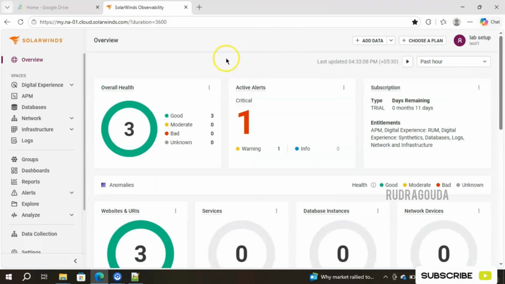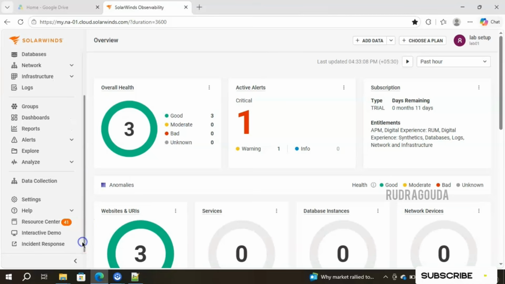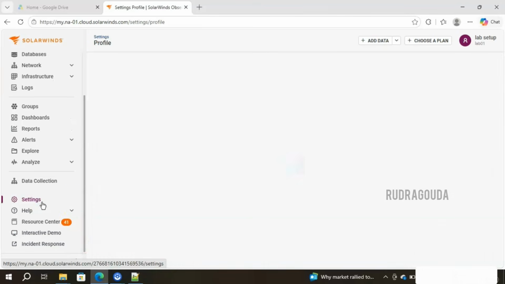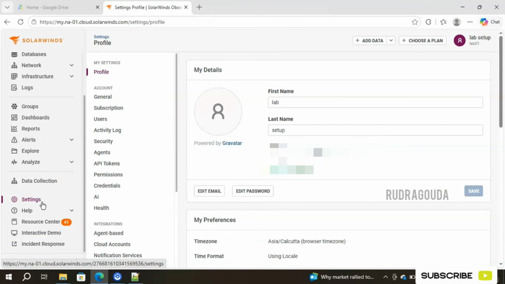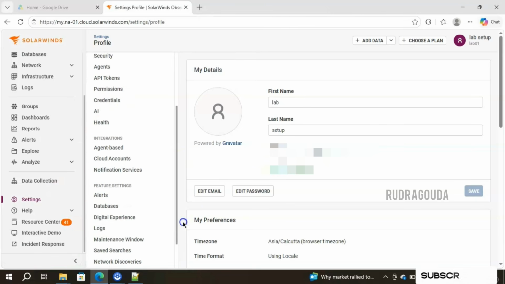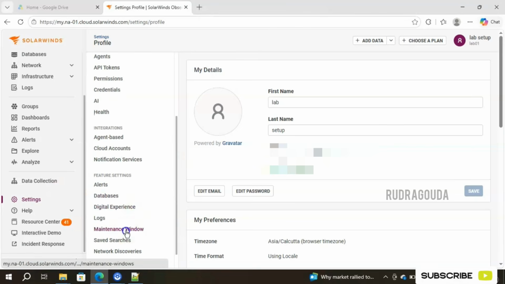I already connected to the portal. So once you connected, you need to go into the settings, and inside the settings you have an option called maintenance window. Scroll down and here is the option maintenance window.